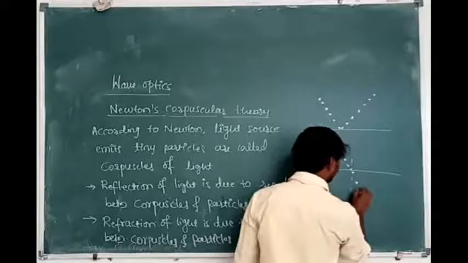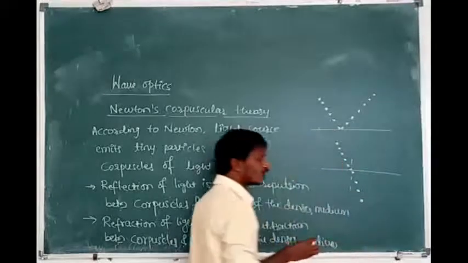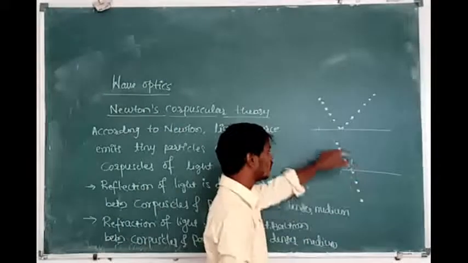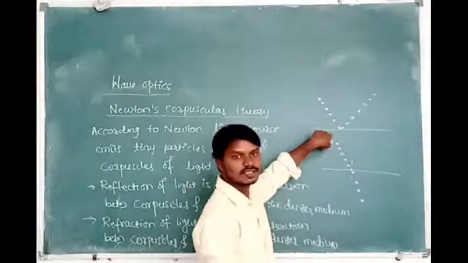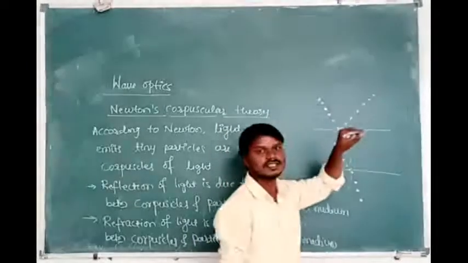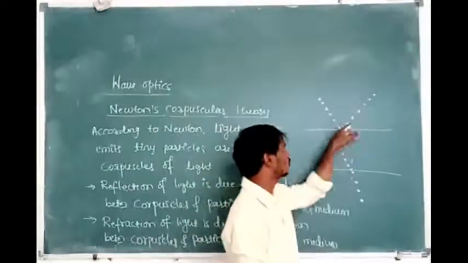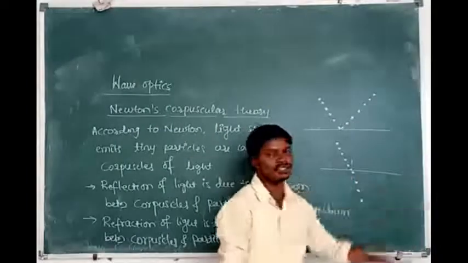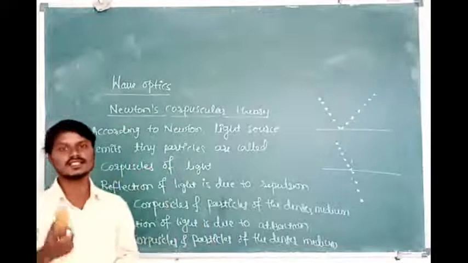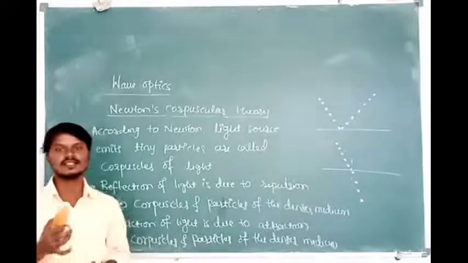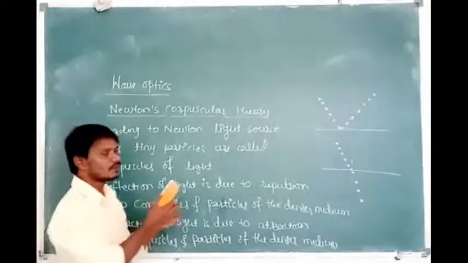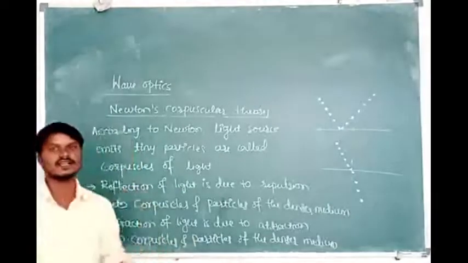But Newton's corpuscular theory couldn't explain why there is a force of attraction between the particles of the denser medium and corpuscles in case of refraction, and also it couldn't explain why there is a force of repulsion between corpuscles and particles of the denser medium, and so it failed. It also couldn't explain some phenomena like interference, diffraction, and polarization. So the next concept we are going to consider is Huygens wave theory.